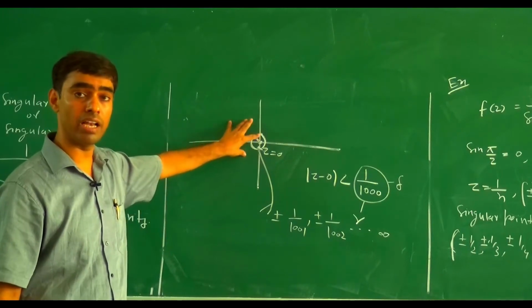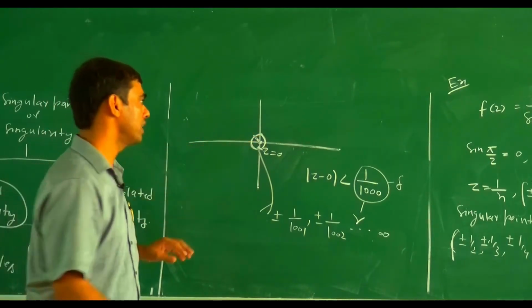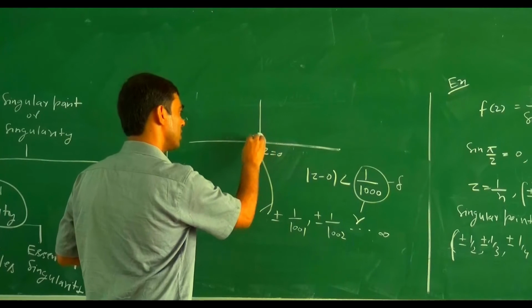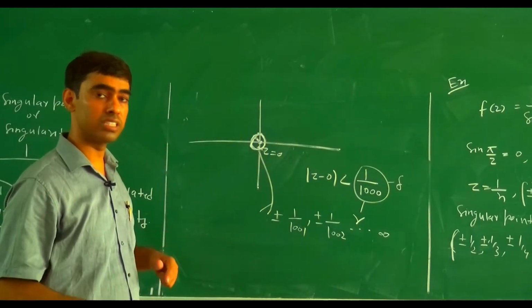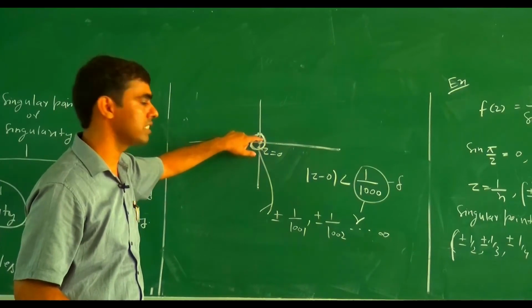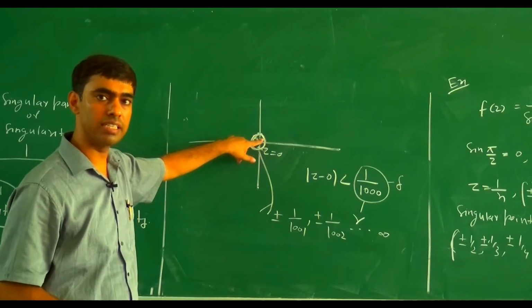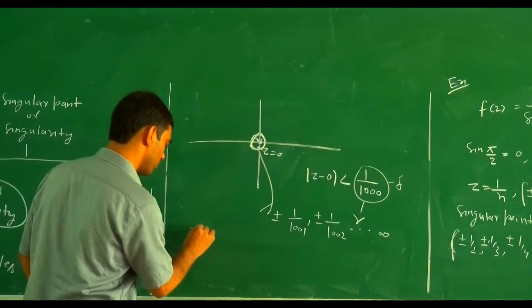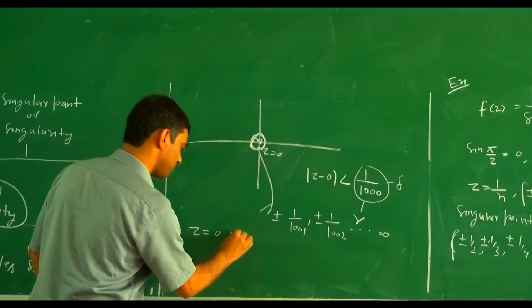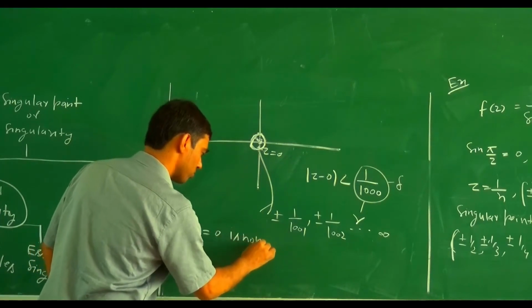So we are unable to find a small region where there is no other singular point, because whatever region we take, inside that region there is an infinite number of singular points. So z equals 0 is a non-isolated singular point.